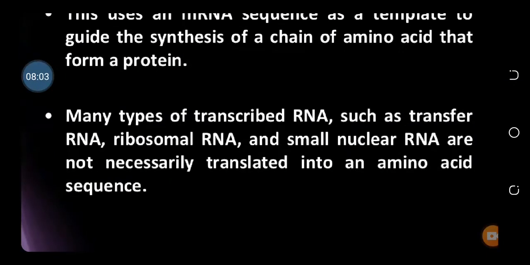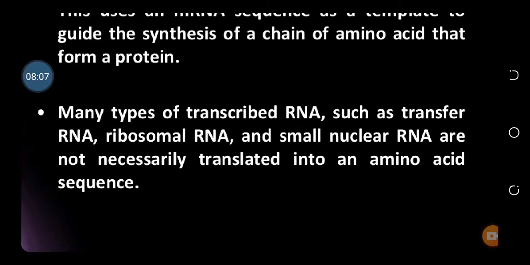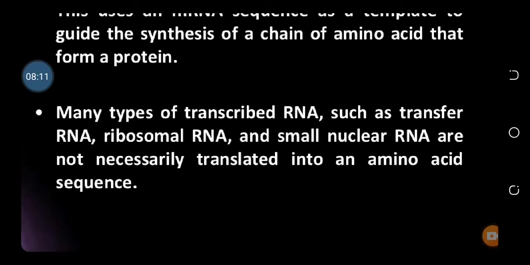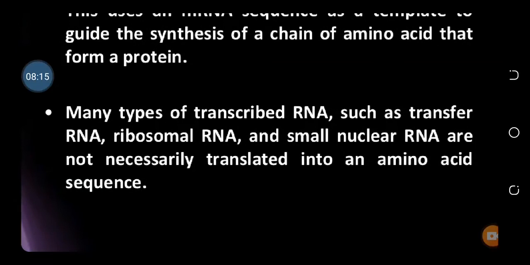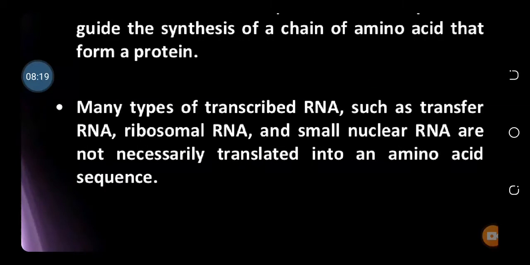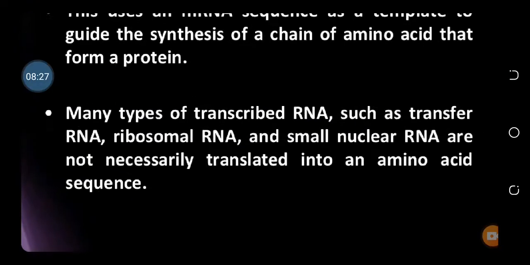There are many types of RNA, as you know: transfer RNA, messenger RNA, ribosomal RNA. These are the three basic RNAs that are involved in the translation. But other RNAs are also present. For example, the nuclear RNAs, they are also present. But all the RNAs are not translated into amino acid sequences.